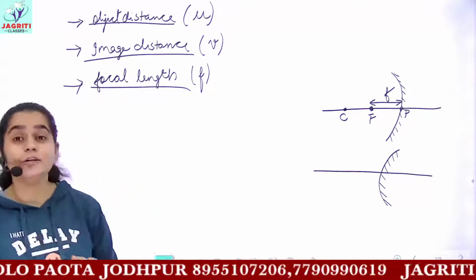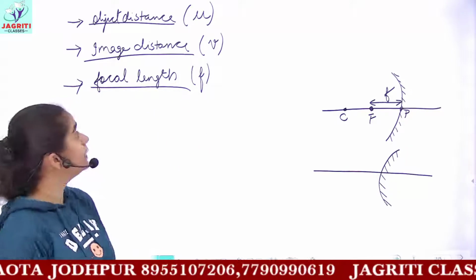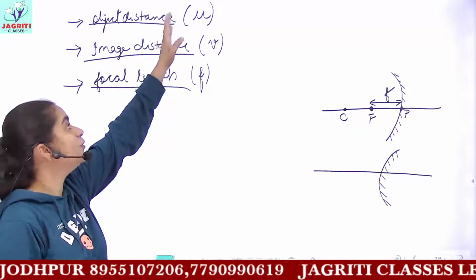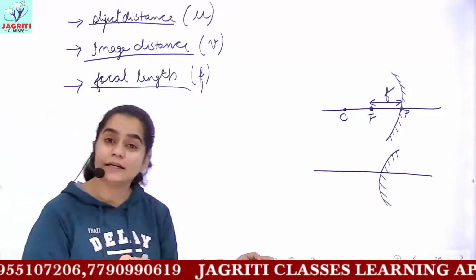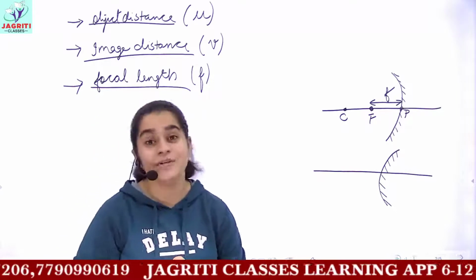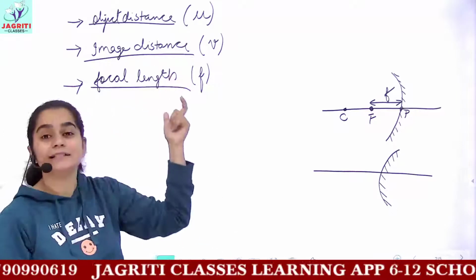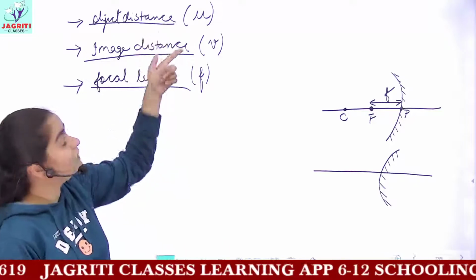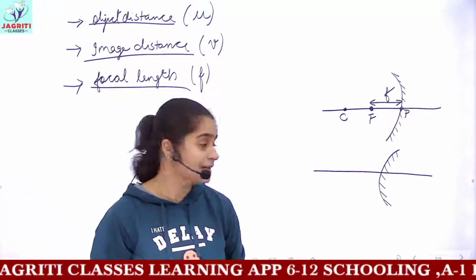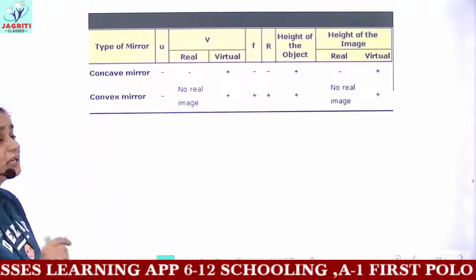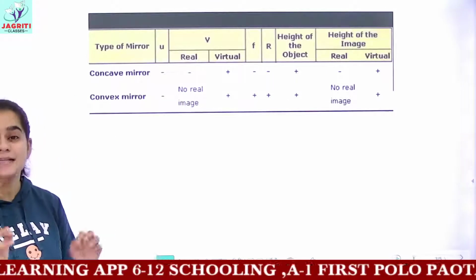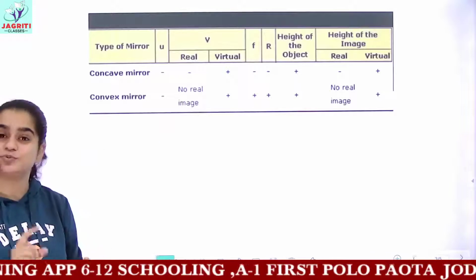So according to the sign convention, you have to determine whether the signs of object distance, image distance and focal length would be positive or negative. In different circumstances, this u, v and f can have different signs. For this, you have a table in front of you. This table gives you the signs for the different physical quantities which we discussed.